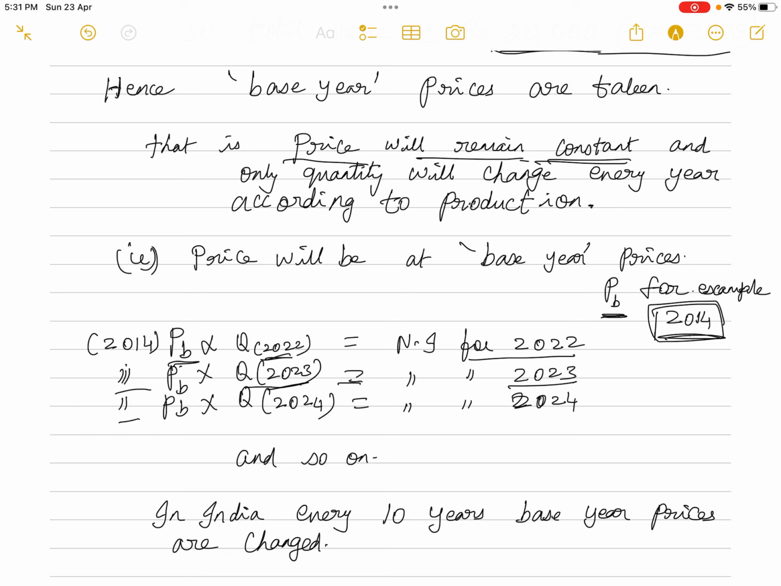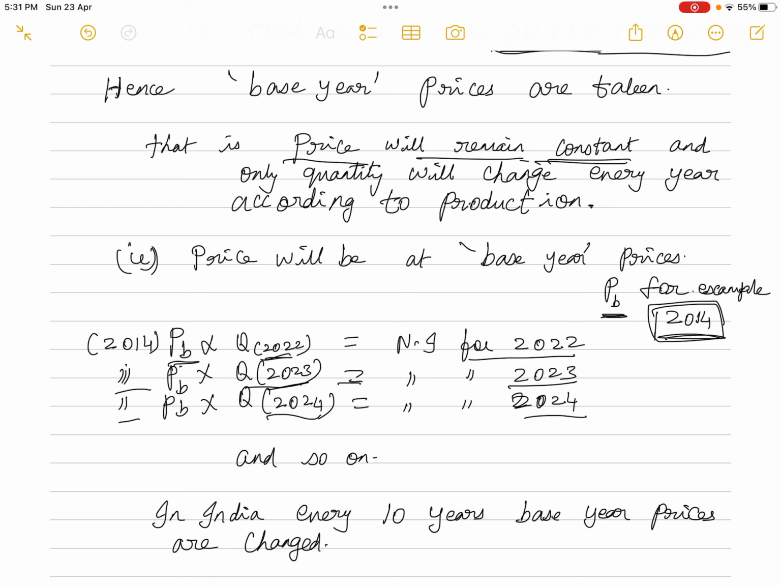Then for 2024, the price prevailing will remain the same as 2014, and whatever quantity is produced in the country in 2024 will give you the national income for 2024. If we calculate like that, then we will know exactly whether the quantity produced in the country is remaining the same, increasing, or decreasing. Then we will know the correct status, progress or otherwise, of a particular country. So that's why this is called the real national income.